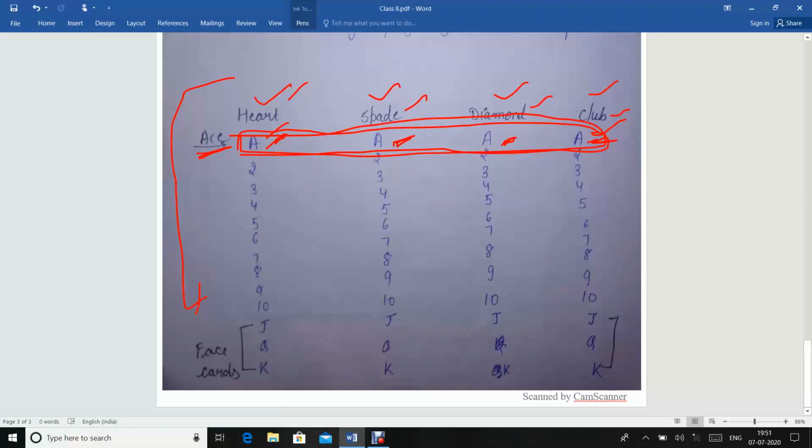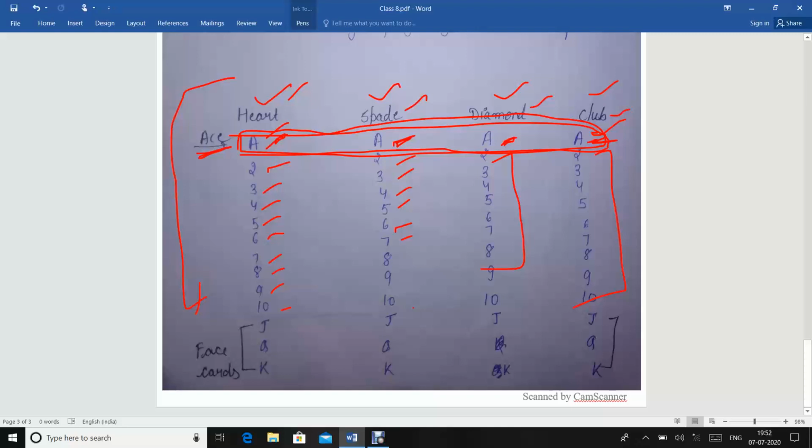Next, in the group of heart there are the cards 2, 3, 4, 5, 6, 7, 8, 9, 10. Similarly 2 to 10 for spade, diamond and club.